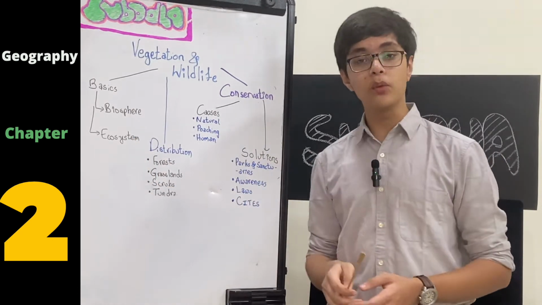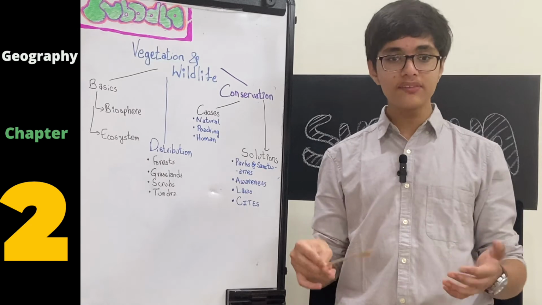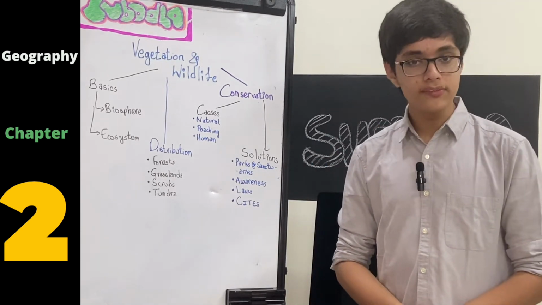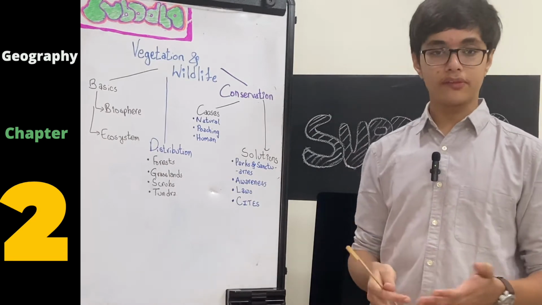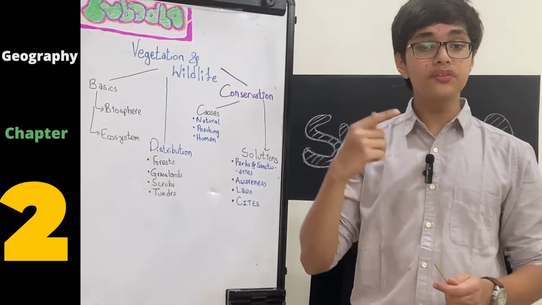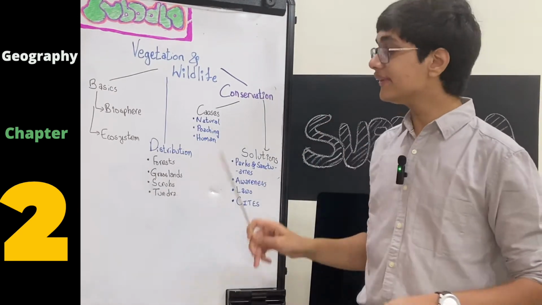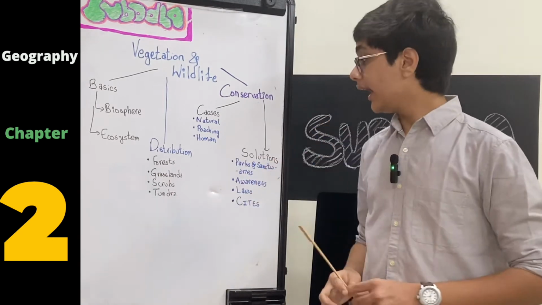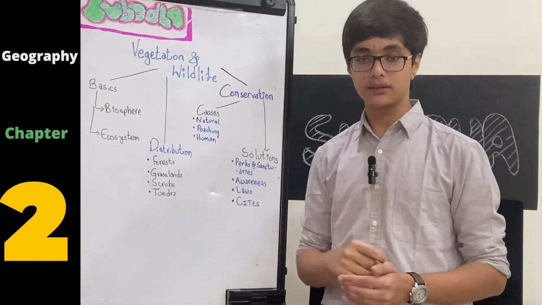The second is poaching. What is poaching? Poaching is basically the large amount of hunting of animals for any of their body parts. So when we talk about elephants, for example, their tusks are used to produce ivory. Many people hunt elephants for the production of ivory from their tusks, and hence that comes under poaching.